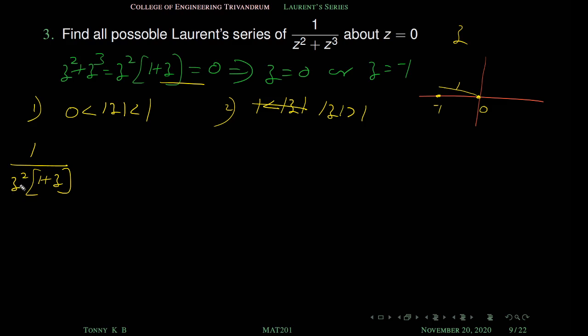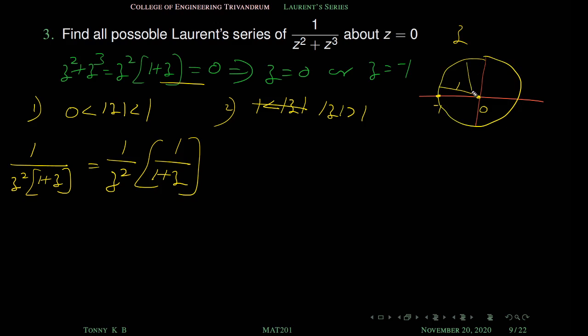So z square is an allowed term. So we don't change this z square. So this can be written as 1 by z square into 1 by 1 plus z. Okay, already we know that in between this region, 0 less than mod z less than 1 except this point 0, whatever be the complex number, mod z is always less than 1, right? On this region, mod z value is always less than 1. So we can expand this 1 by 1 plus z using our Maclaurin series.